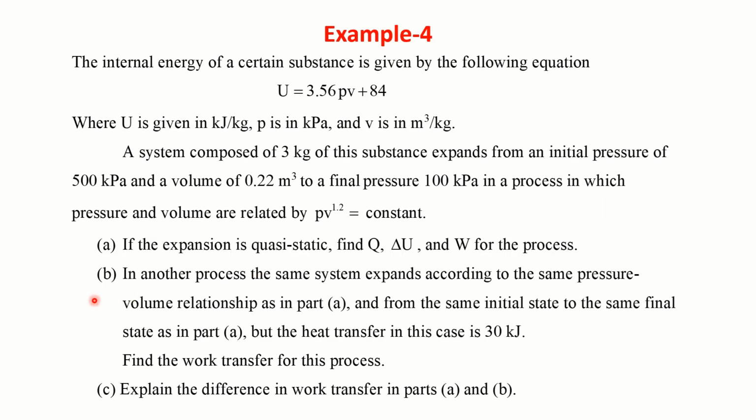Now go to the second part of the problem. If in another process the same system expands according to the same pressure volume relationship, that is PV to the power of 1.2 equal to constant, from the same initial state, that is initial pressure of 500 kilopascal and a volume of 0.22 meter cube, but the heat transfer in this case is 30 kilojoules, find the work transfer for this process.